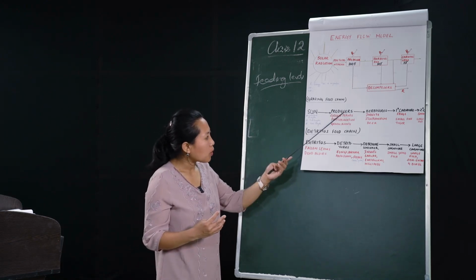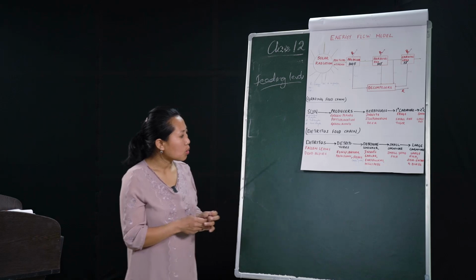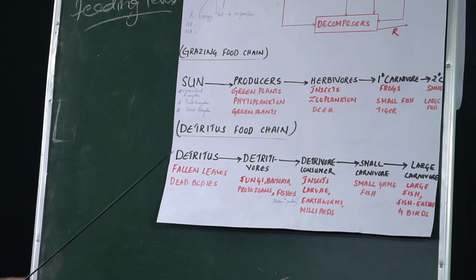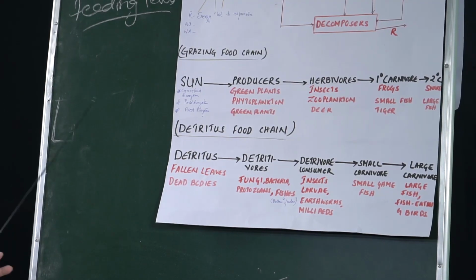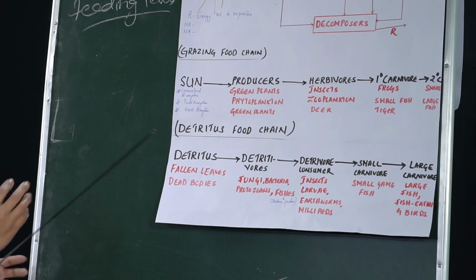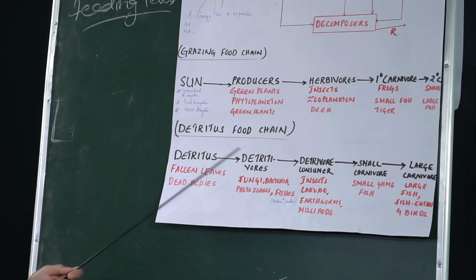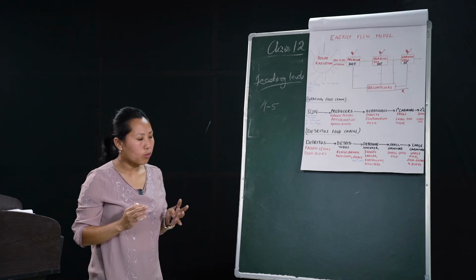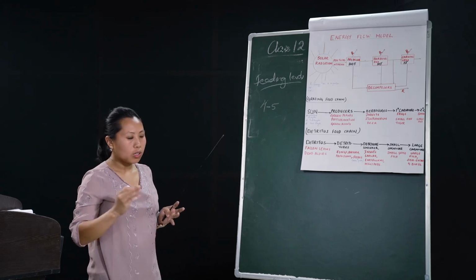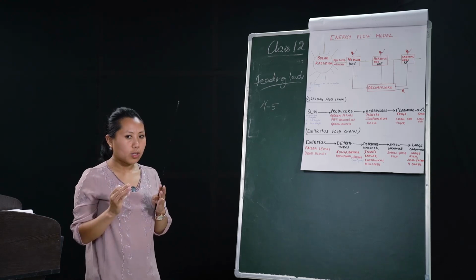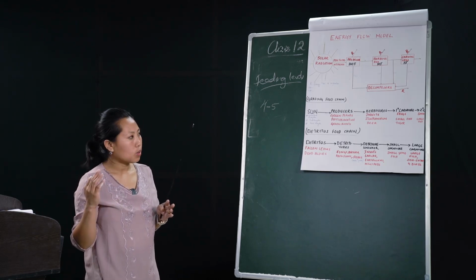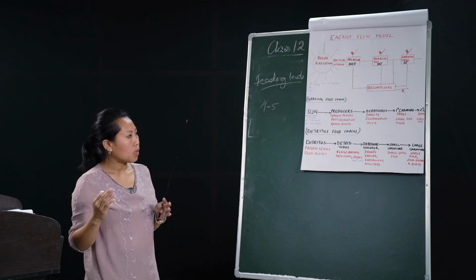The energy is maximum here, and it goes on decreasing subsequently. So also, even in this case, in detritus, the energy goes on decreasing. So what we can conclude here is that as the amount of energy goes on decreasing at each trophic level, the food chain is usually reduced to 4 to 5 trophic levels. The shorter the food chain, the greater is the energy available to the organisms that occupy the top trophic levels.